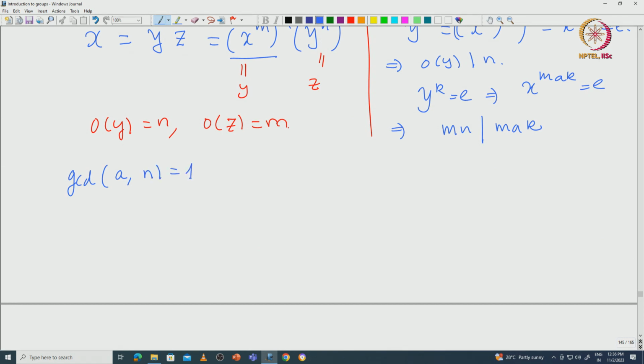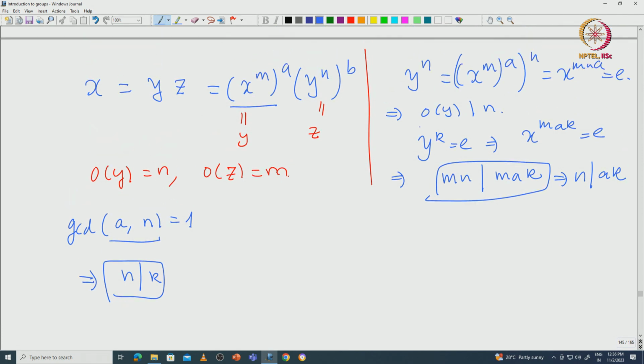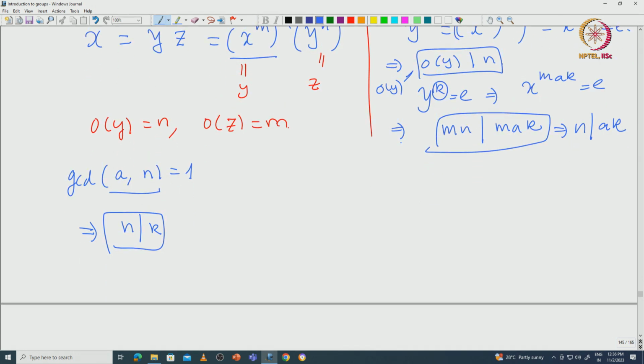So then you can see that from this, n divides a k, and a and n are relatively prime. So that will imply that n divides k. We already showed that the order of y divides n. If you take this k to be the order of y, then you have seen that n also divides k. So that proves that k, the order of y, is equal to n. A similar argument shows that the order of z is also m.